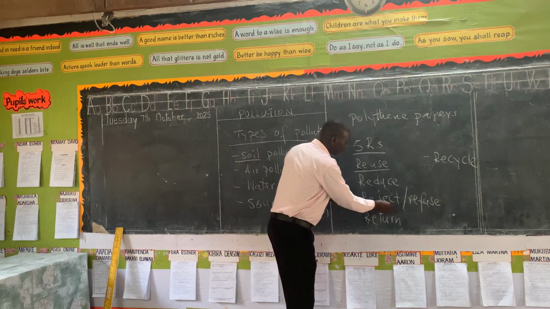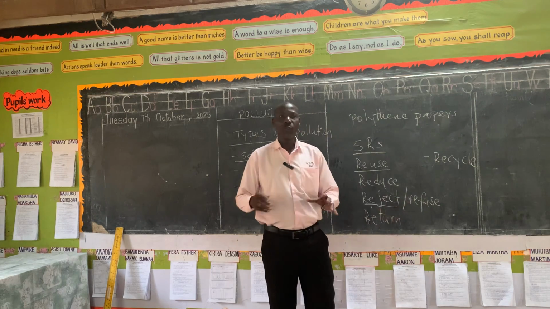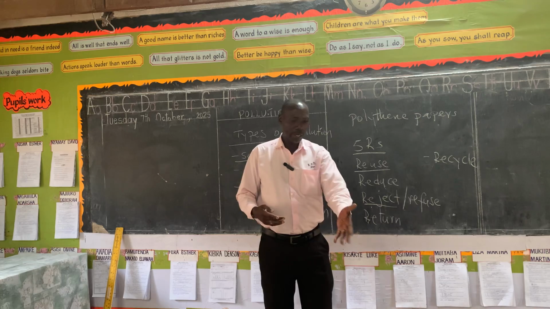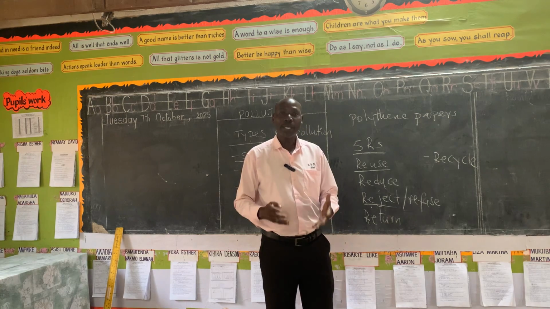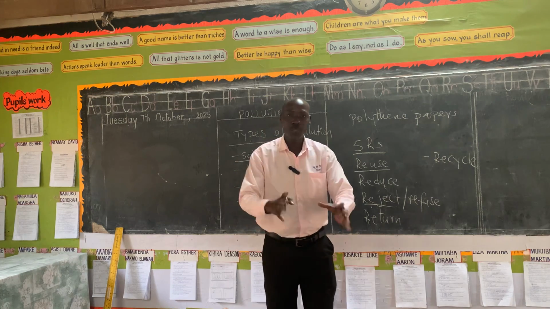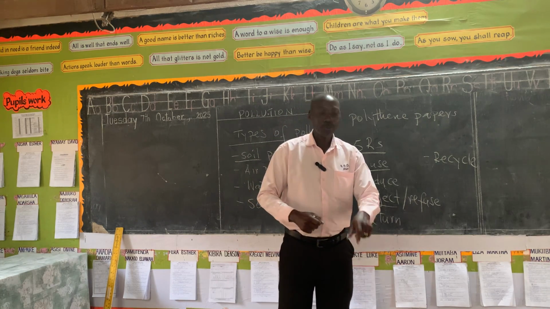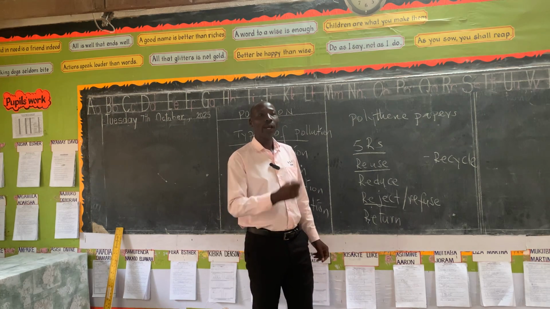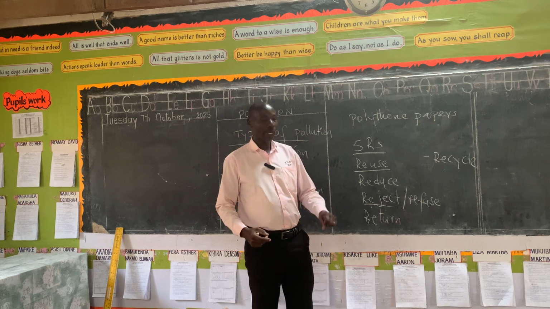Then reject or refuse, meaning you can go with your container. You don't accept the polythene paper. Say, I am going to use my container. Those days you used a basket. You go with the basket and you put your food there that you bought, you carry it. So that you don't accept the use of the polythene paper. There you are trying to help the environment by not degrading it.